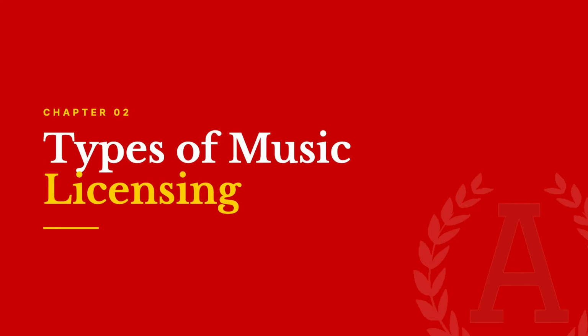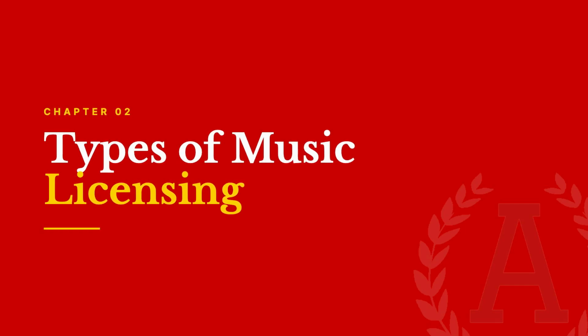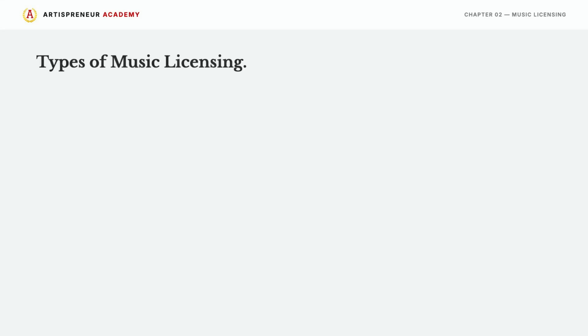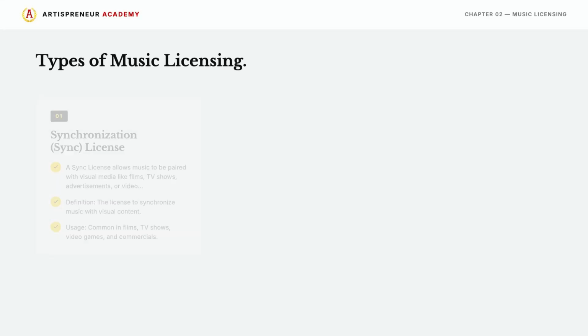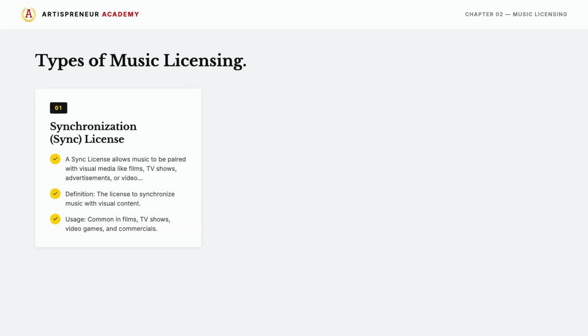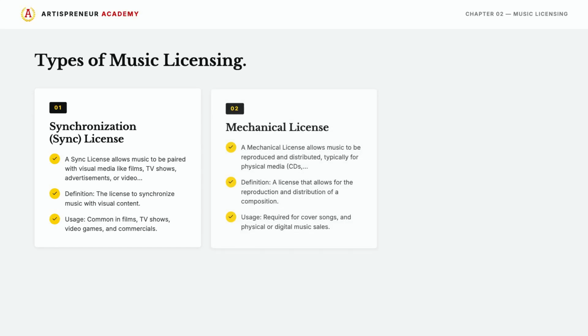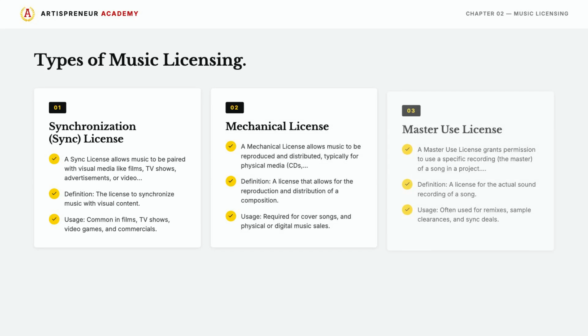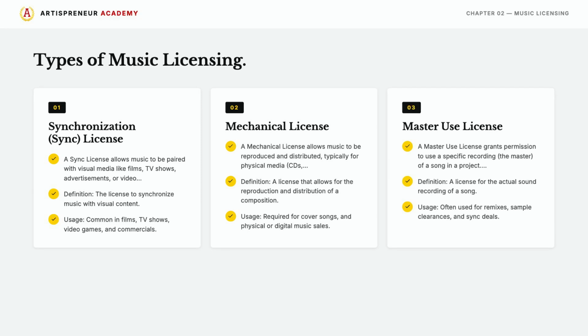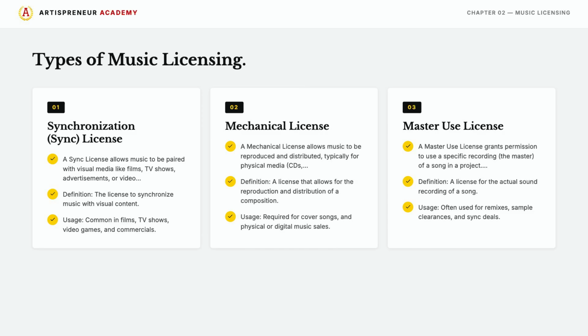Next, types of music licensing. Synchronization license. A sync license allows music to be paired with visual media like films, TV shows, advertisements, or video. Definition: the license to synchronize music with visual content. Usage: common in films, TV shows, video games, and commercials. Mechanical license. Master use license.